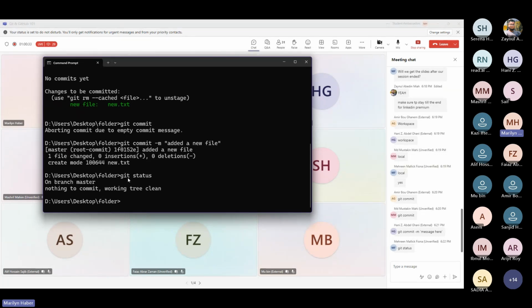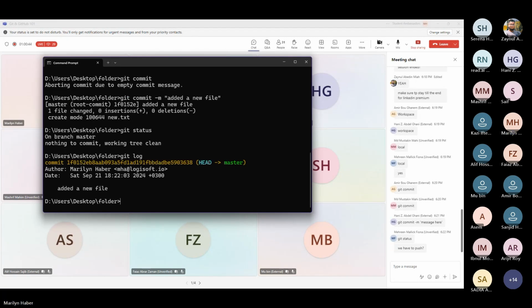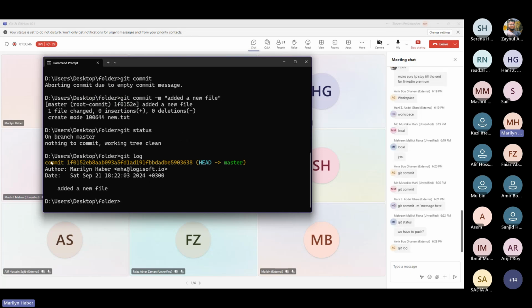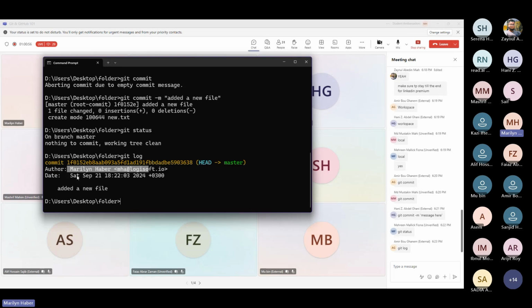So if I need to check what changes are committed into my folder or into my file, I have to call the following command, git log. So you can notice here that this is a commit, and here is the code for it, or the ID. Here you can see who is the author and the time. Moreover, you can see the commit message that we saw earlier.